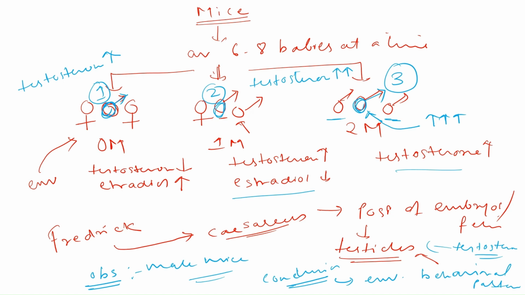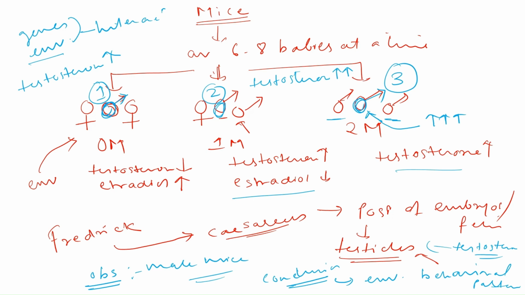For any behavior, genes are responsible, environment is also responsible, and their interactions are also responsible. With these factors, any particular behavior develops: what genes are present, what its surrounding environment is, internal as well as external, and how the environment and genes interact for the development of a particular behavior.